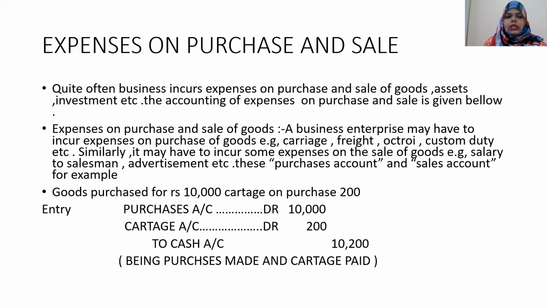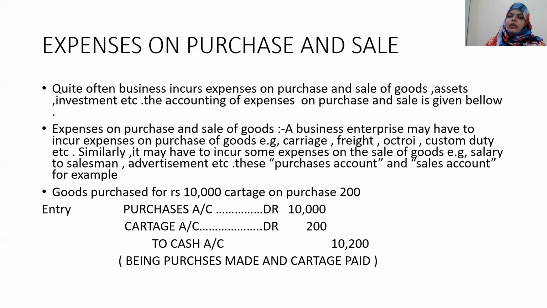Quite often, business incurs expenses on purchase and sales of goods, assets, investments, etc. The account of expense on purchase and sales is given below. Expenses on purchase and sales of goods. So what are the expenses during the purchase and sales of goods? A business enterprise may have to incur expenses on purchase of goods. Example, carriage means the person who carries your goods from one place to another. In common words we can say rickshaw or auto rickshaw or something like that.